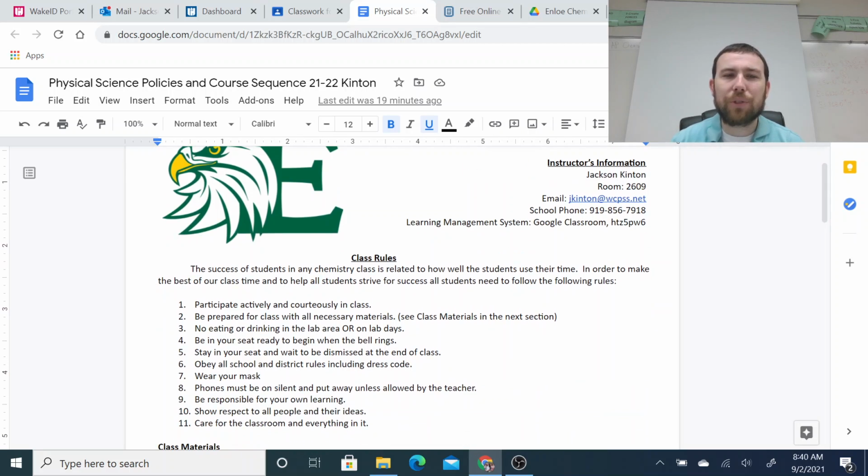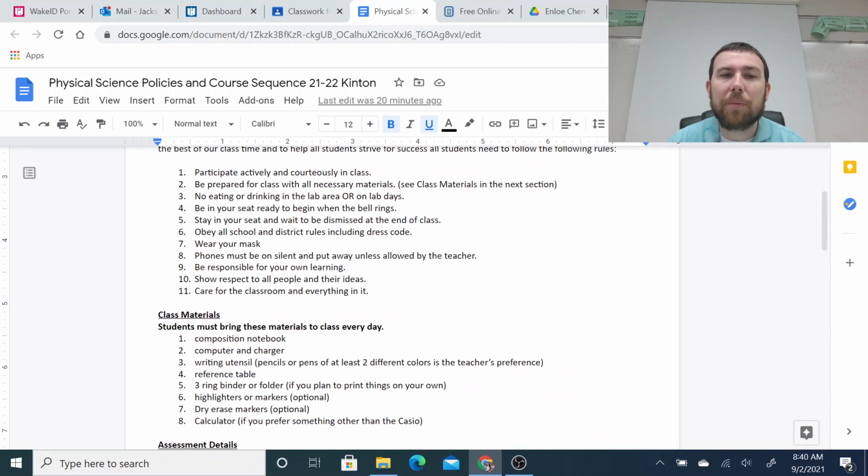Here we've got some class rules. The only one that is probably a little bit different is being mindful and aware of wearing our masks, in light of the current situation with COVID-19. It's imperative that everybody wears their masks so we can help mitigate and limit the spread of COVID-19 within our school. In terms of class materials, the one thing that I'll add that's a little different from previous years is computer and charger. The expectation is that each student will have either their own personal laptop or a Chromebook provided by the school, and it's important that students bring those with them to class on a day-to-day basis.